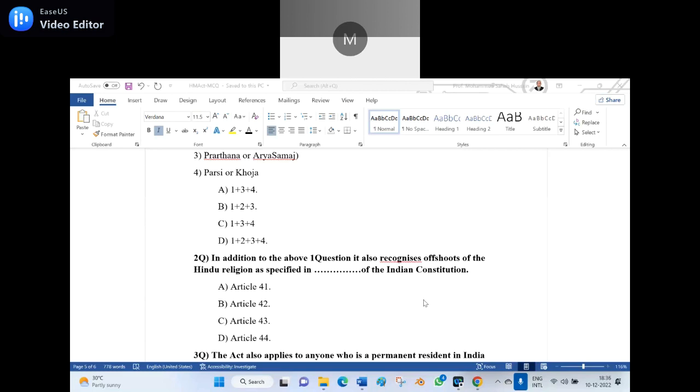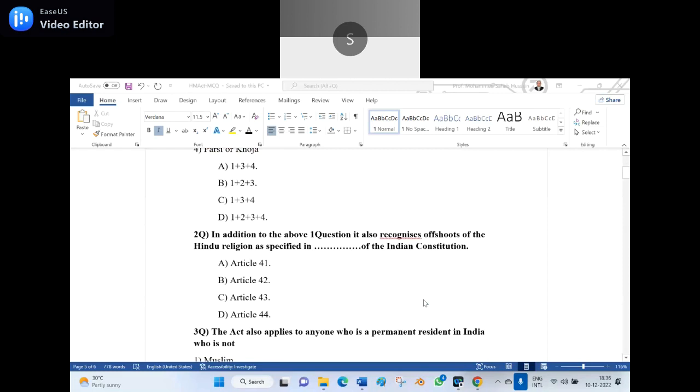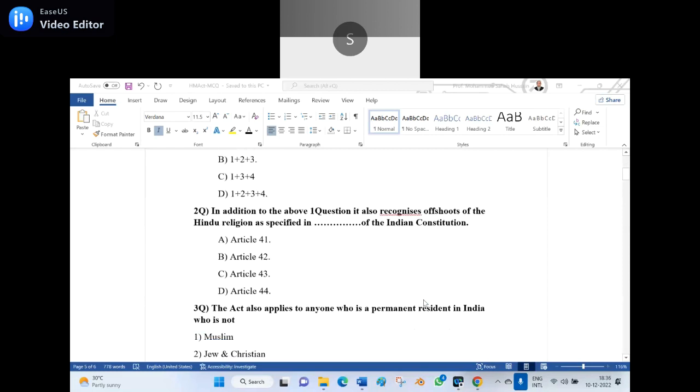Article 41. Wrong. Second option. Option C, Article 43, sir. Wrong. Option B, sir. Wrong. The right answer is D, sir. D, Article 44 of the Indian Constitution. That is the second question answer.